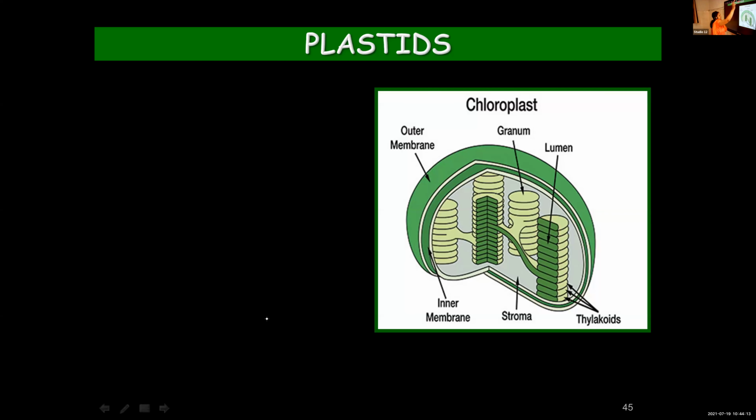Here you can see the picture of a plastid. That is chloroplast. You're familiar with this plastid. Am I right? Yes, ma'am. Where are they present? Plant cells. And what is its function? Ma'am, they provide green color to the plant. And what is the green pigment known as? Chlorophyll. So chloroplast is a cell organelle with the green pigment chlorophyll.